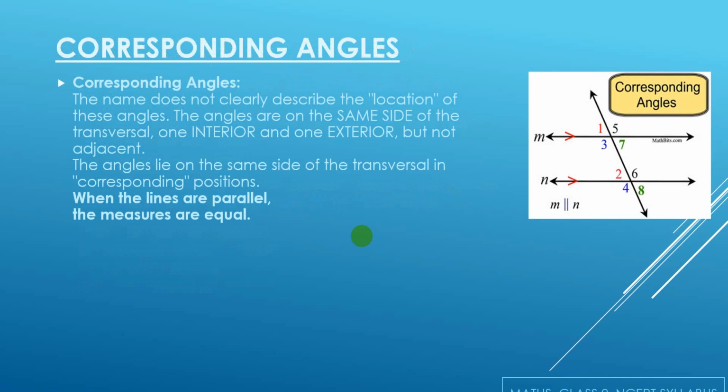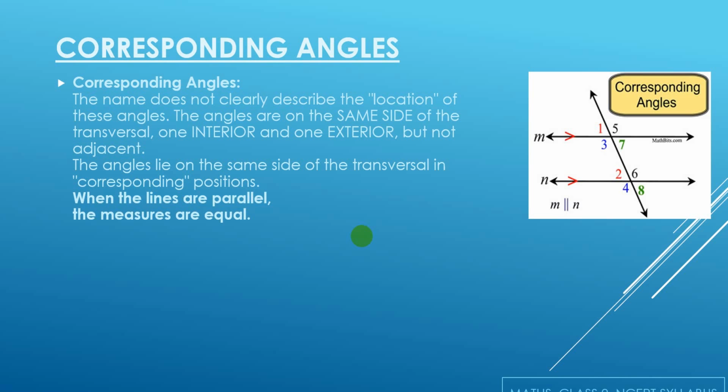Corresponding angles. The name corresponding angles does not describe the location of these angles as clearly as in the case of alternate interior and exterior angles. Corresponding angles are those angles which are on the same side of the transversal, and one is interior and one is exterior.